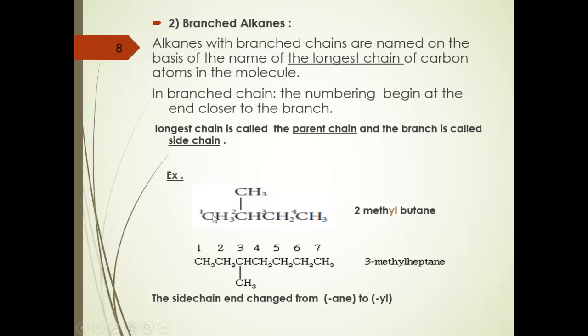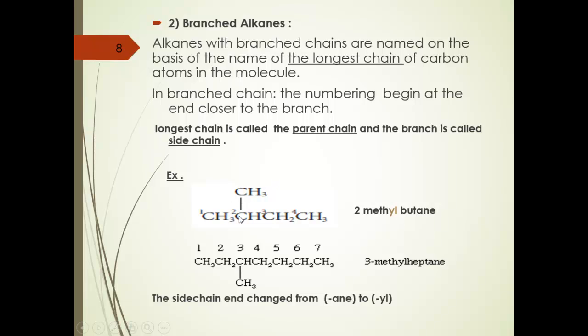After that, the numbering. I will number from the carbon atom that is close to the side chain. So I will go to the side chain and choose the carbon that is closest to the side chain, and I will begin the numbering from it. So here I will begin the numbering from this carbon. 1, 2, 3, 4. We have 4 carbons, so it will be called butane.